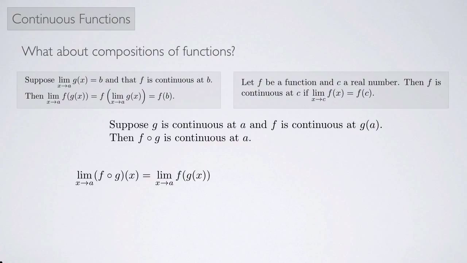Well, I can rewrite the function composition. F composed of g of x is just f of g of x. And then I can use the first statement above and pull the limit inside. So that's equal to f of the limit as x approaches a of g of x. But I know that g is continuous at a. So the limit as x approaches a of g of x is just g of a. So this is f of g of a. But f of g of a, rewriting it in terms of function composition, is just f composed of g at a. And so that does indeed show that this is true.